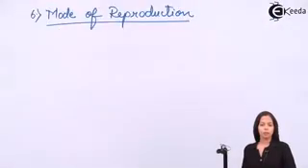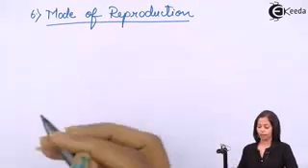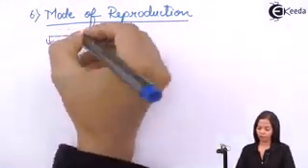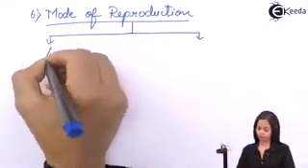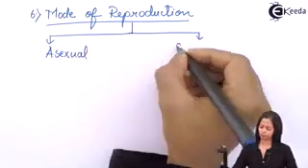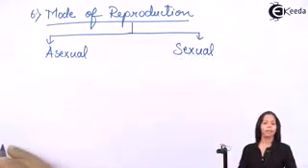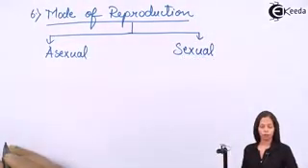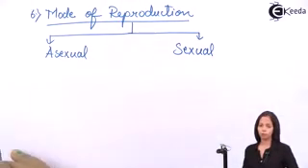Next we are going to study mode of reproduction. In case of mode of reproduction, fungi carry out both sexual as well as asexual processes. In case of asexual, which process is carried out? Two processes.